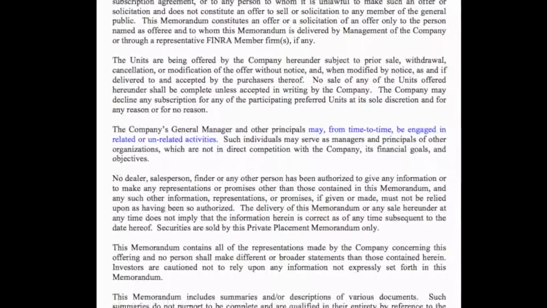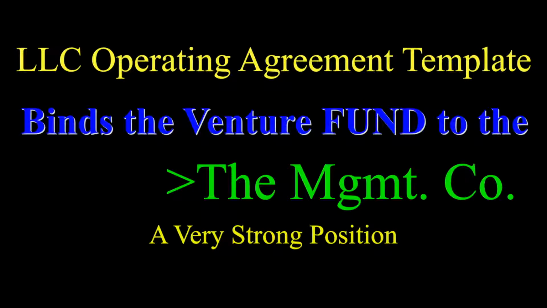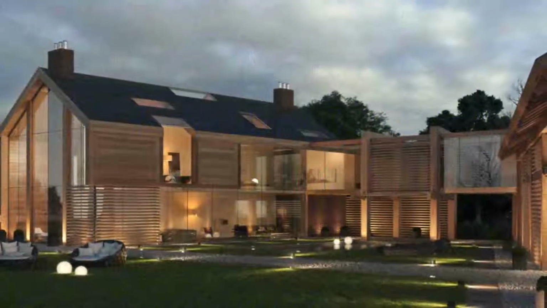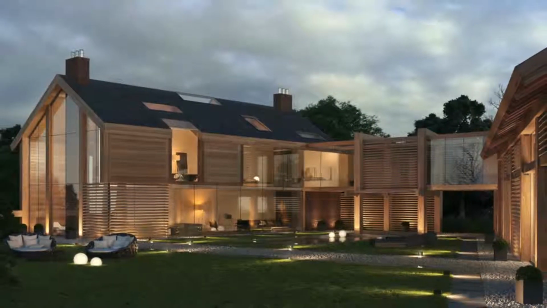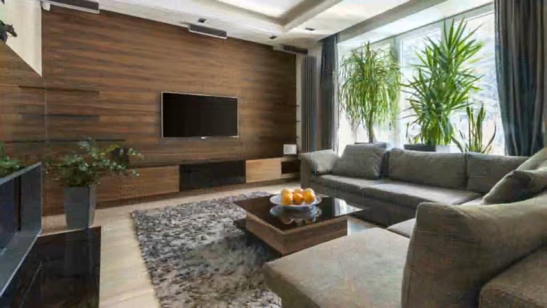securities offering documents. There are operating agreements within the LLC module which bind the fund to the management company so that the shareholders of the fund cannot terminate the management company except for cause. This stipulation is, of course, a very strong way for the management company to maintain total control of the fund and its assets. Look at Venture Producer as a mansion we built for you that will be further customizable by you. We built the foundation and overall infrastructure. You need to come in and paint the walls, put up window treatments, install carpeting, and move in the furniture.